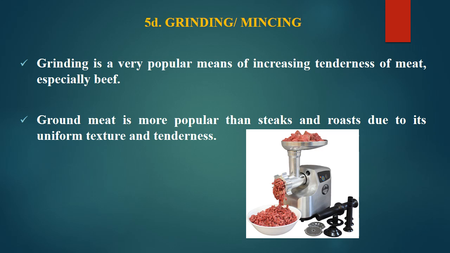and efficient machineries. Here the boneless pieces are passing through this machine and they are cut into very fine particles, and we can decide the particle size by using the plates with different size of holes, that is the sieve-like plates, like 3 mm, 6 mm, 9 mm, like that.